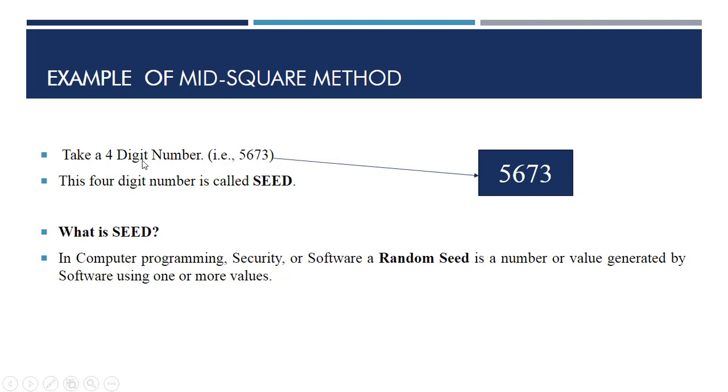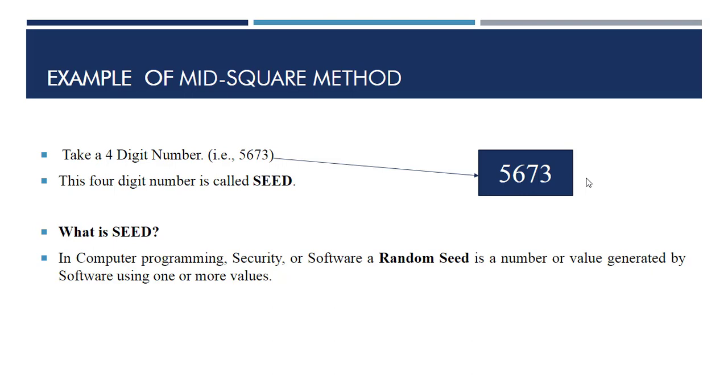We take a 4-digit number, this is 5673. This is called the seed. What is a seed? This is a number or a value which is generated via software using one or more values. Just a value or a number that is generated by your software using 2 or more values.